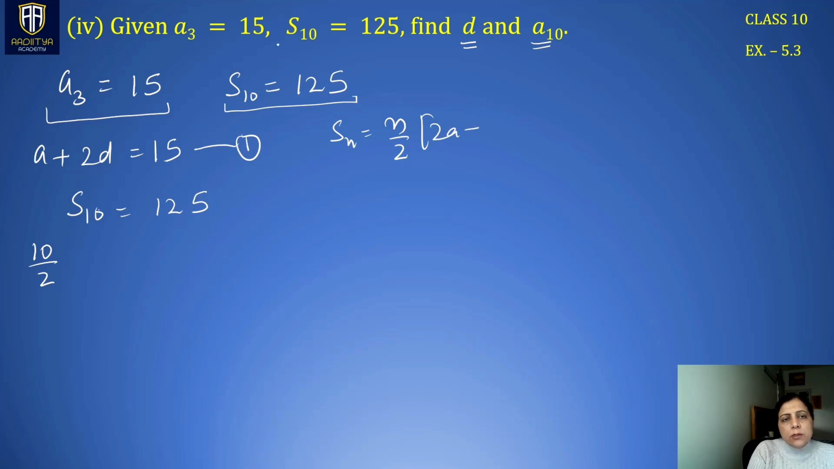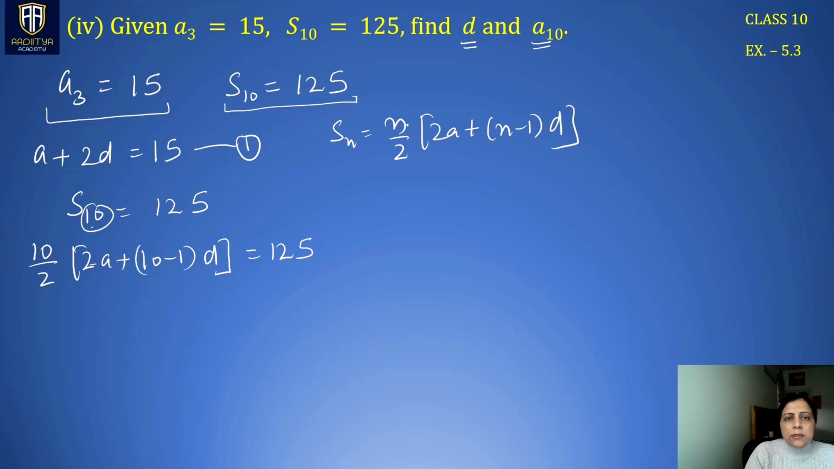Since S10 is given, now we have to find A10. In this question particularly, I'm using the other form, n minus 1 d. N by 2, 10 by 2, 2 times a plus, n is 10, 10 minus 1 times d is 125.